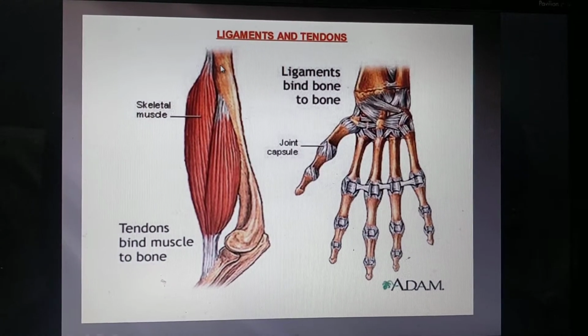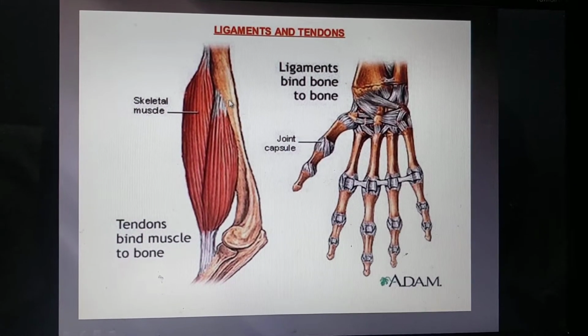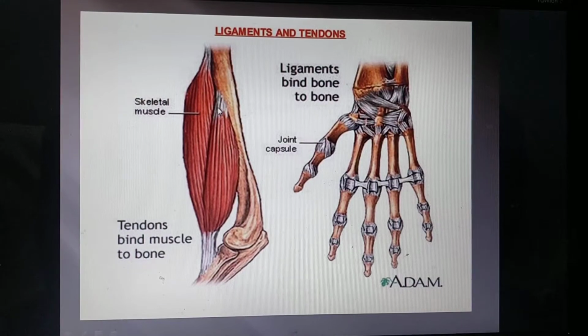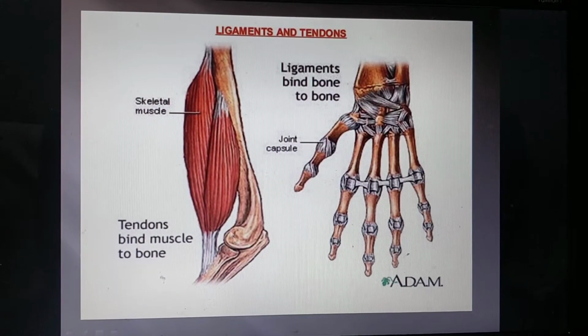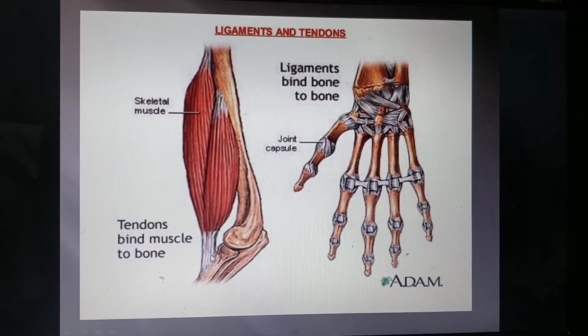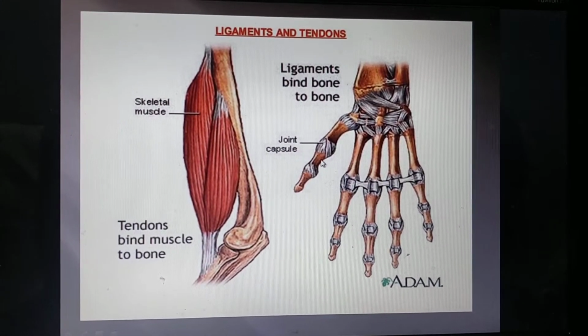Skeletal muscles कौन से होते हैं? जो bones के साथ attached होते हैं, skeleton के साथ attached होते हैं. And this is attached with the help of this white, that is the tendon. So muscle to bone attachment is through the tendon, and then bone to bone, ये एक bone, ये दूसरी bone.